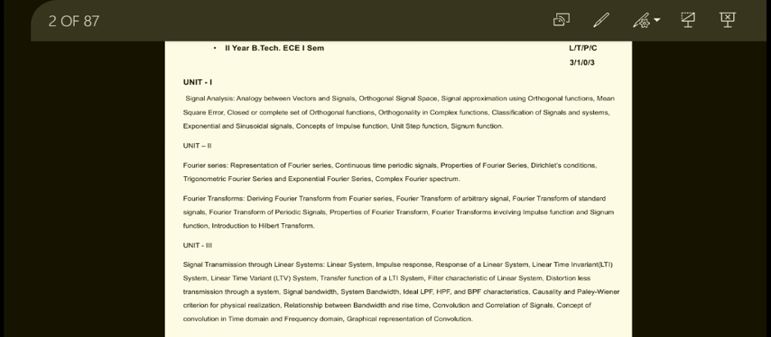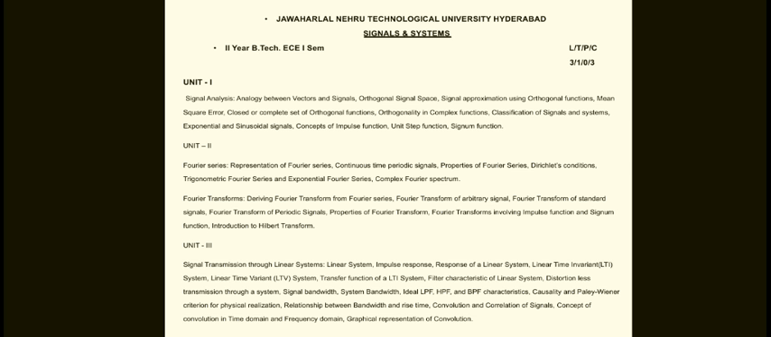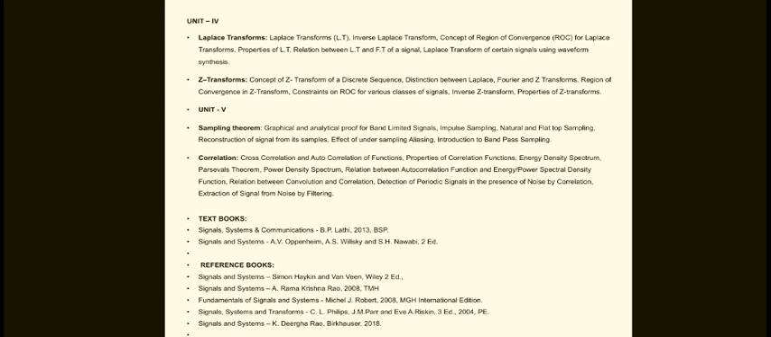The second unit is the Fourier series, and the third unit is signal transmission through linear systems. The fourth unit is Laplace transformation, which is part A, and part B is the Z-transformation. The fifth one is the sampling theorem, and correlation is part B of the fifth.